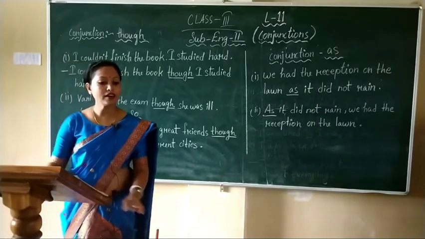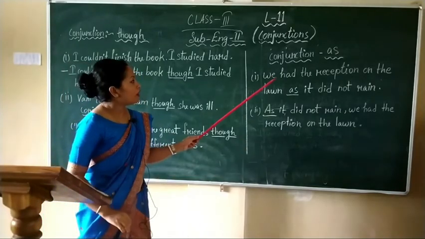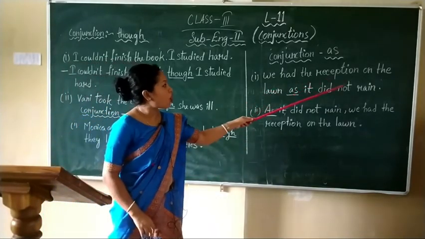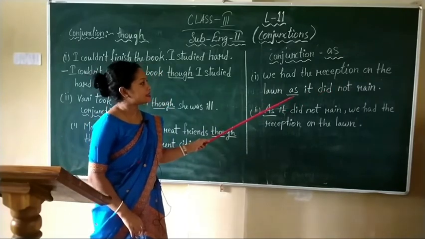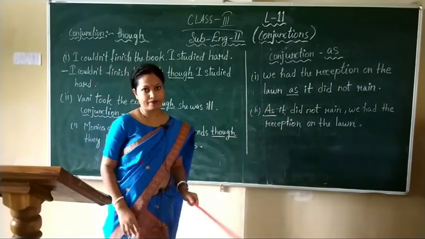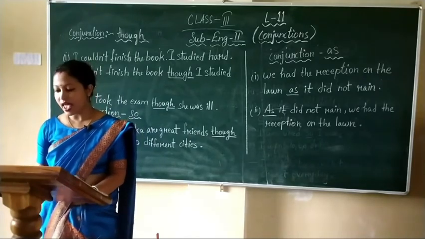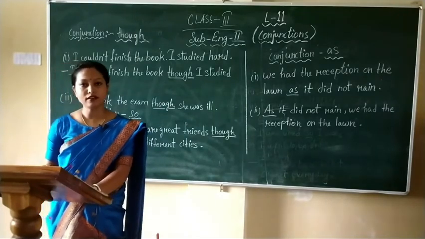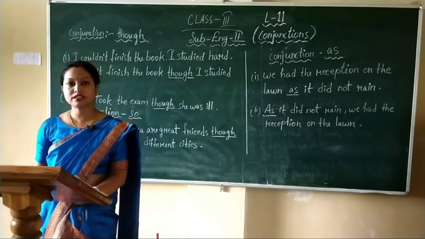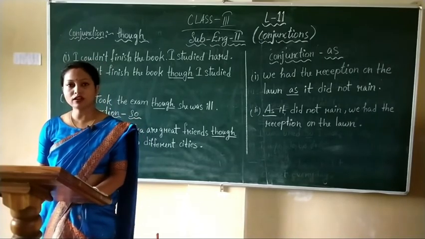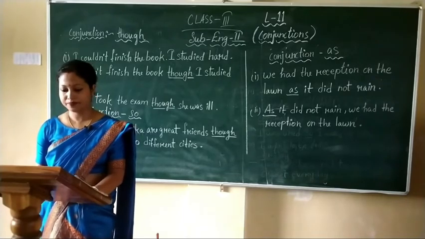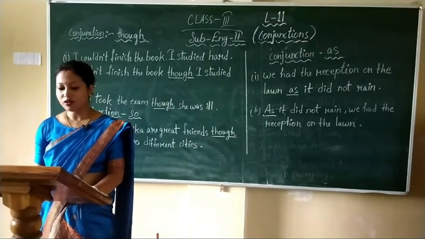For example, we had the reception on the lawn as it did not rain. Here, in this sentence, as is used to express the reason that the reception took place on the lawn because it did not rain. So here